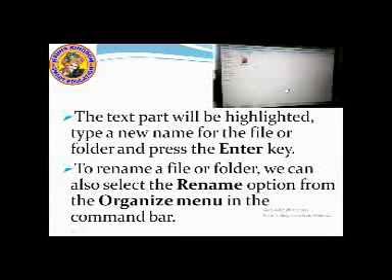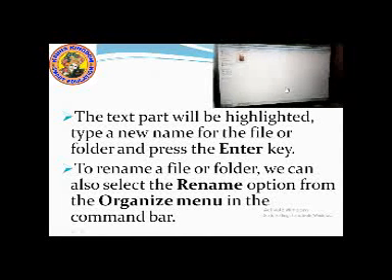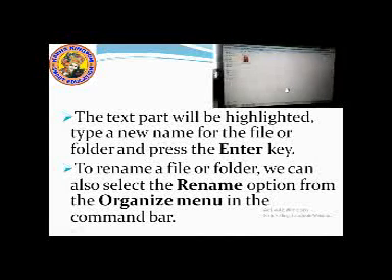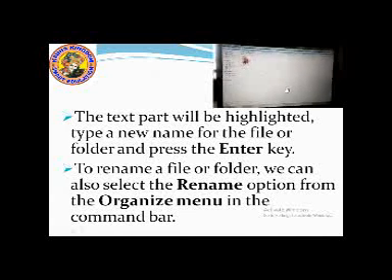Now again student, let me show you how to rename a file. Now right click, I have already told you right click on the mouse, and then you select a folder, and then you click on the name of that folder. The name of that folder will be highlighted with blue color, and then you backspace it. That means you delete the name of that folder, and then you give your own name. That was the first way to rename a folder.